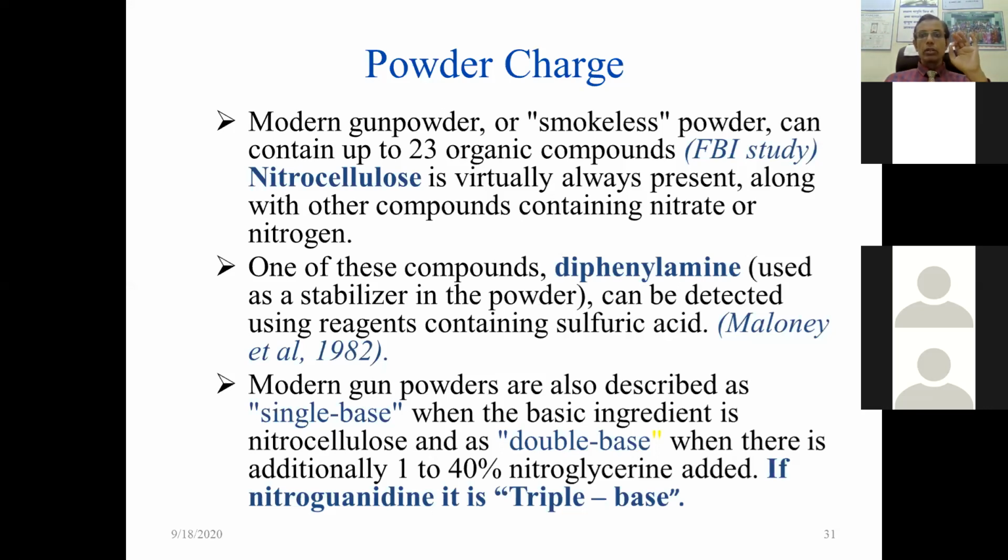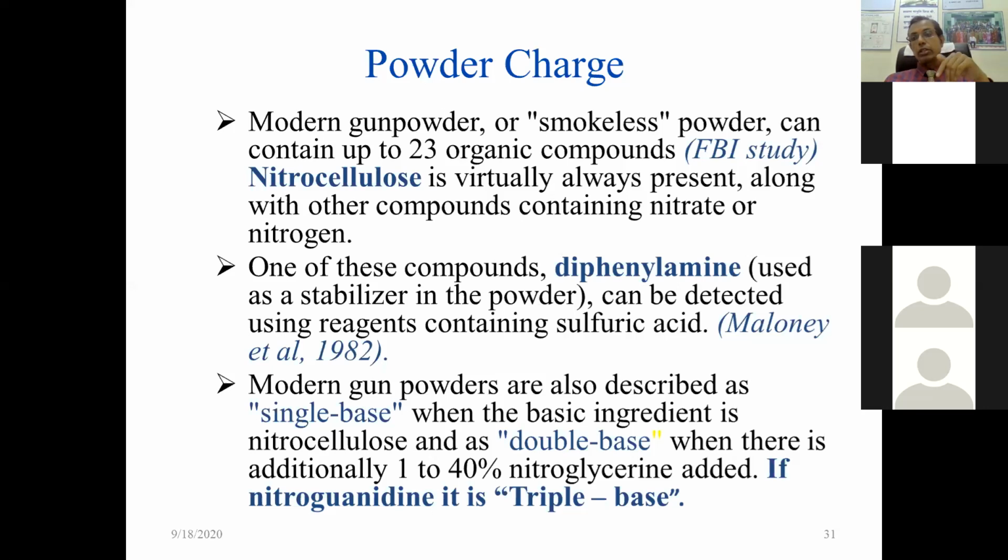Modern gunpowder, smokeless powder, can contain organic compounds, and nitrogen is virtually always present. Nitrocellulose is always present, and in the double base there is nitroglycerin also. One compound, diphenylamine, used as a stabilizer, can be detected using sulfuric acid. Modern gunpowder is described as single base when the basic ingredient is nitrocellulose, and double base when additionally up to 40% nitroglycerin is added. I already explained that.